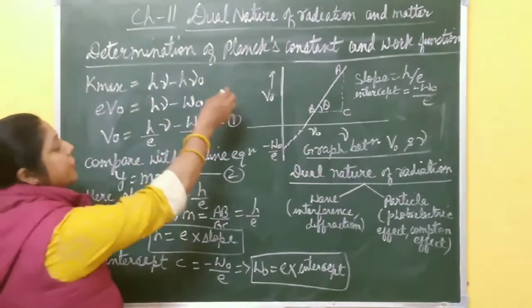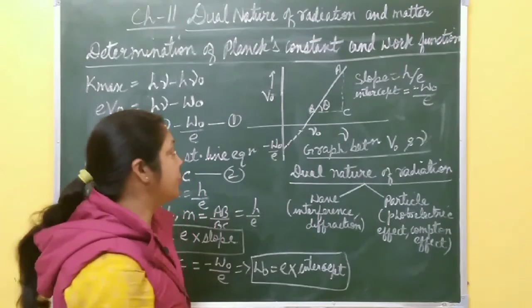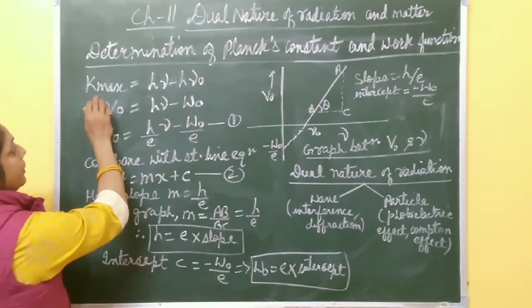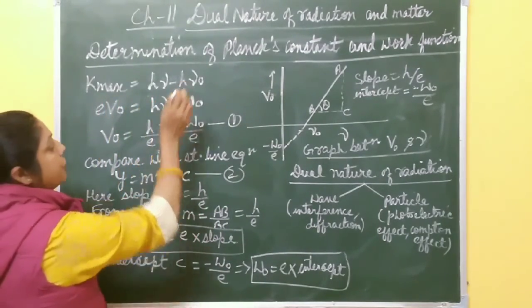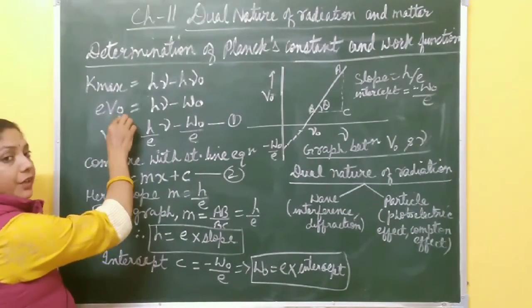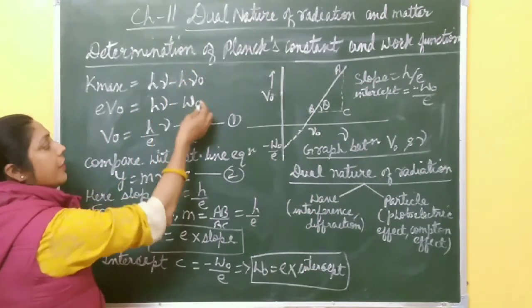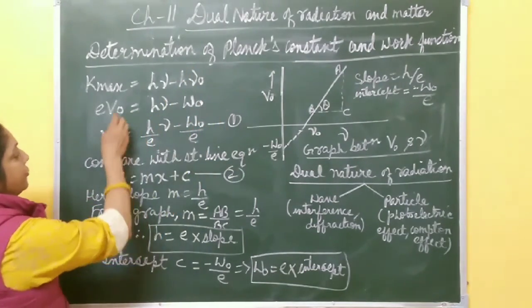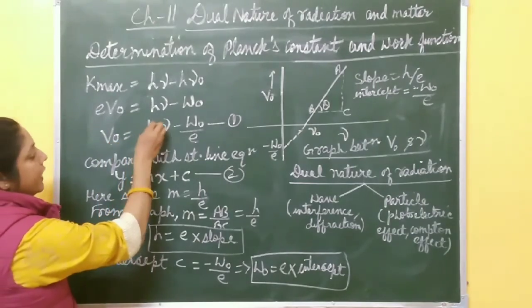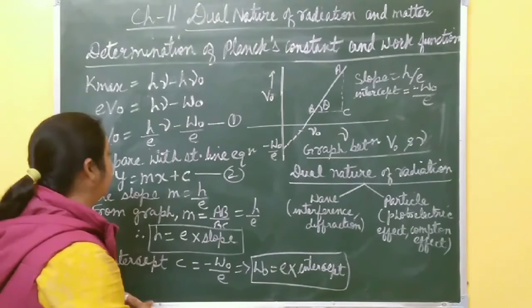Now, determination of Planck's constant and work function from the photoelectric equation. The photoelectric equation is K max equal to h nu minus h nu naught, and K max is equal to e V naught, where V naught is the stopping potential. It is equal to h nu minus h nu naught, the work function. So from here, V naught equal to h by e times nu minus W by e.